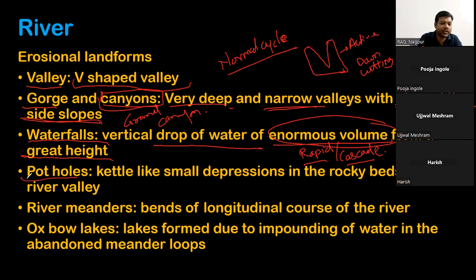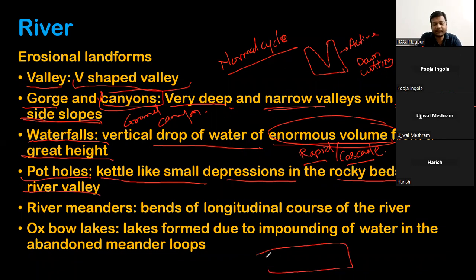Then potholes. What are potholes? A pothole is a kettle-like small depression in the rocky bed of a river valley. On the bed of the river valley there is something called swirling action. The sediments flowing in the river start moving in a circular fashion.